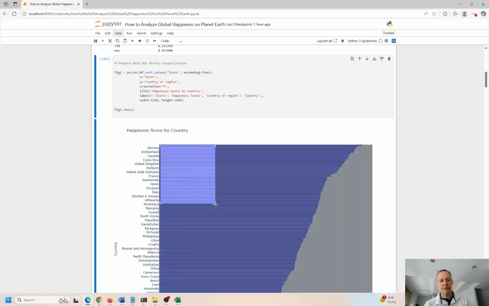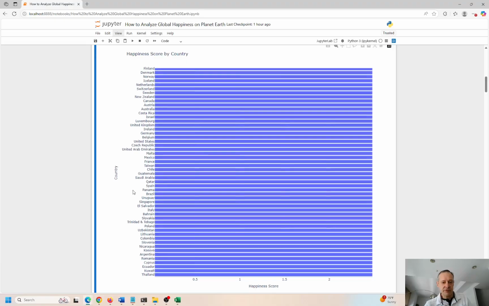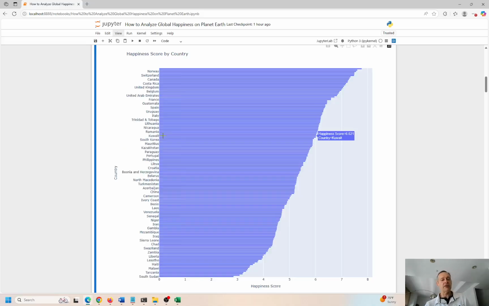But actually, if we zoom in, we can see a lot more detail. So I'm going to zoom in and look for the United States. We should see it over here. Yep, there's the United States. So that, I believe, is number 19. And this is showing us the top 20, right? Oh, it shows us everything in the whole world, but everything is sorted in descending order of the happiest score down to the not so happy score.